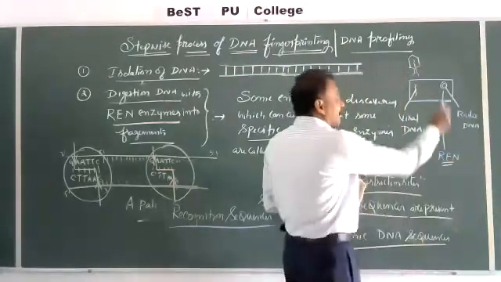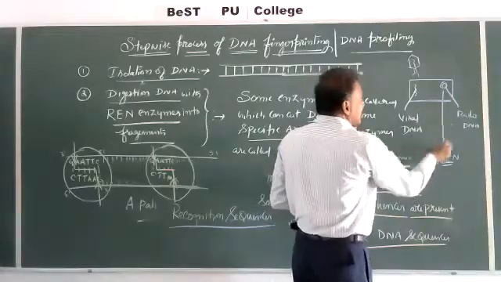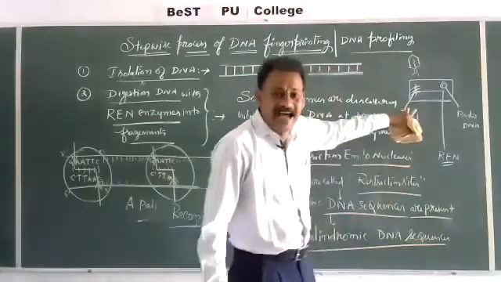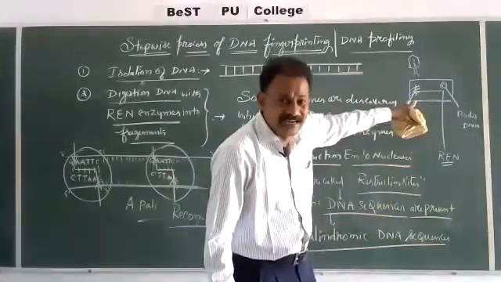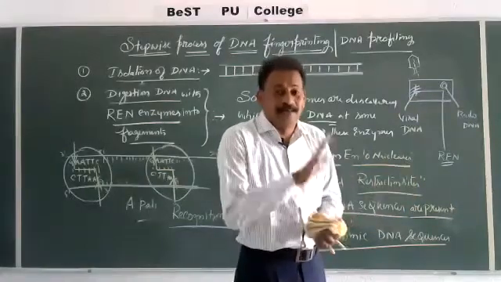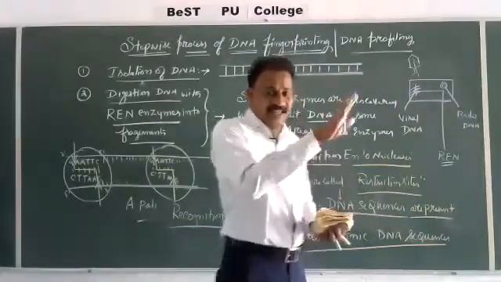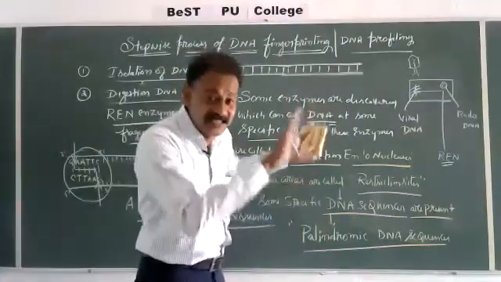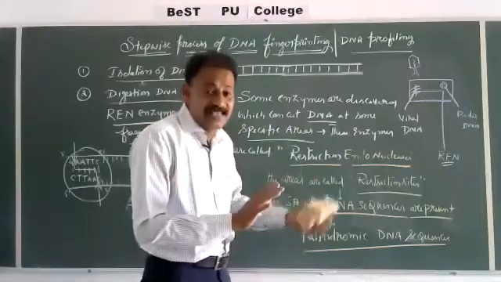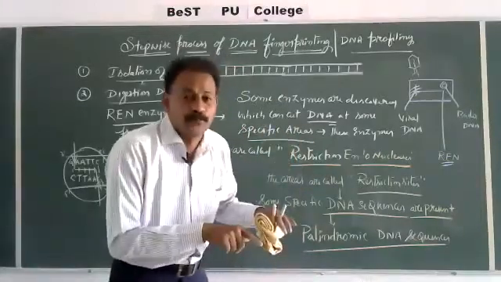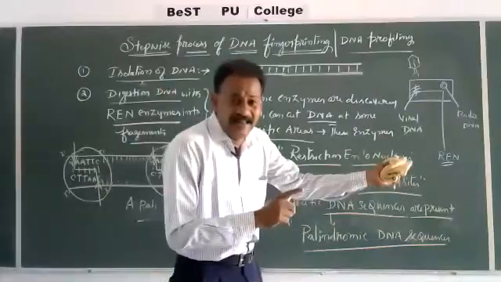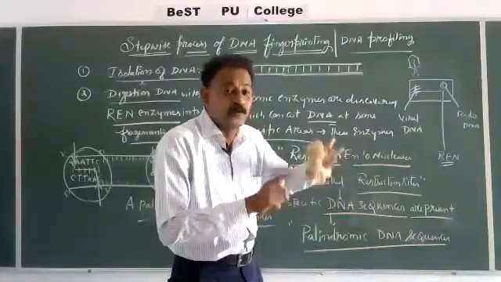What does it mean? When this bacteria produces the enzyme, this enzyme will act on the DNA of the virus and cut the DNA. If the DNA of the virus is cut, it is not going to grow. It means the growth of the bacteriophage or virus is stopped, restricted. That's why the enzymes which are capable of cutting the DNA are called restriction endonuclease.